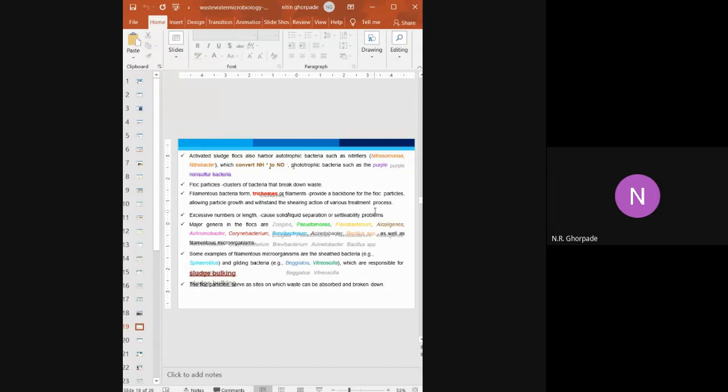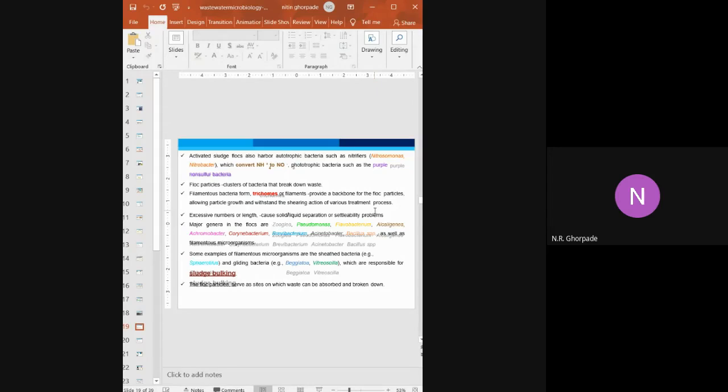Flavobacterium attracts flavonoids, which are chemical compounds secreted by the root hair, and this is important for the formation of the